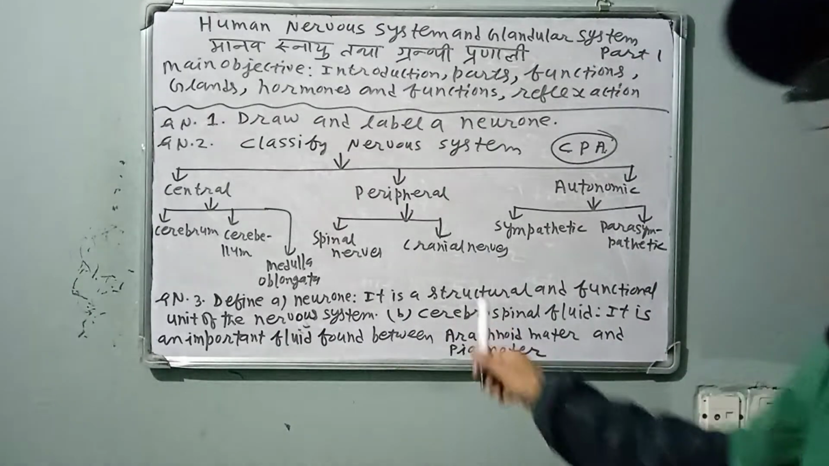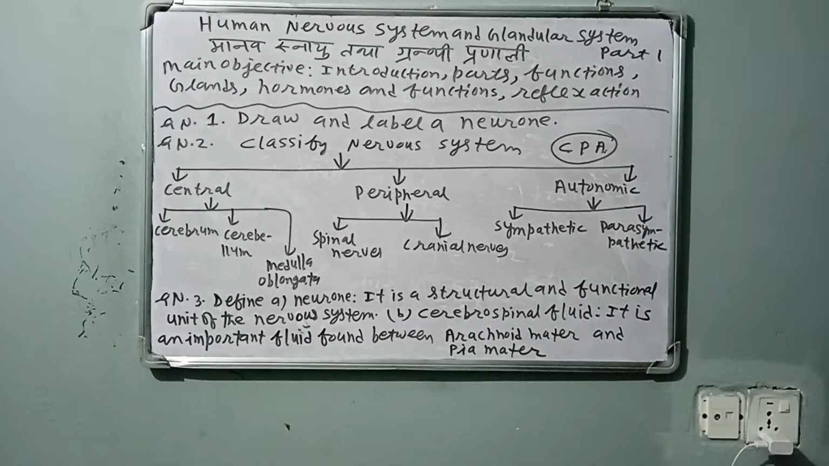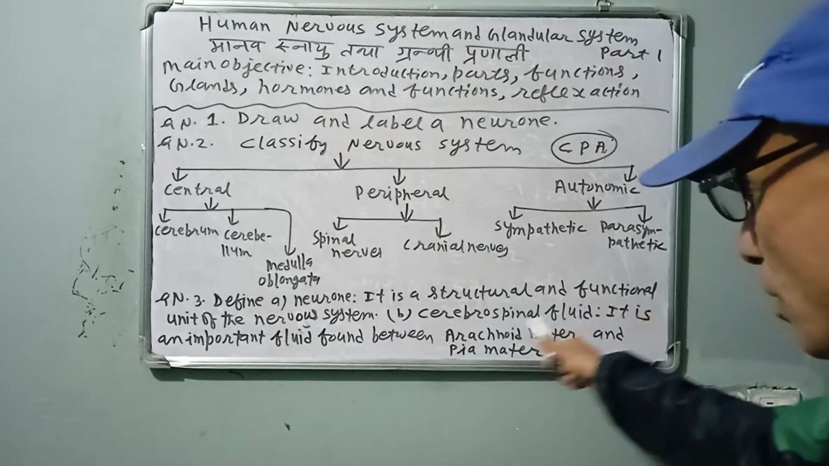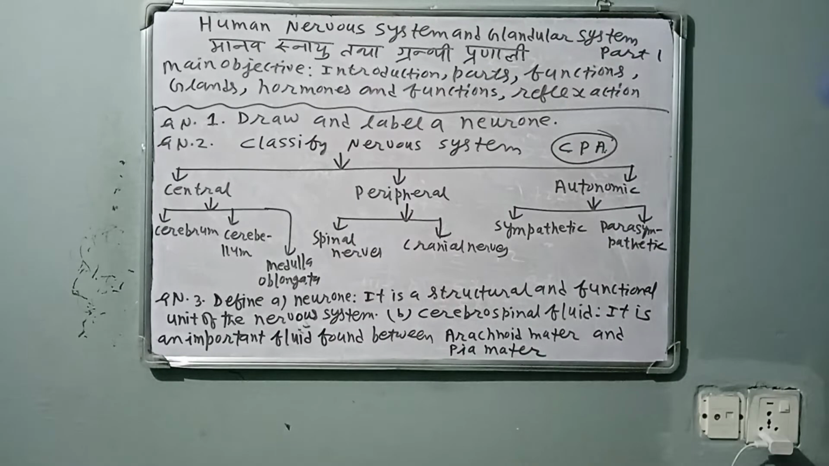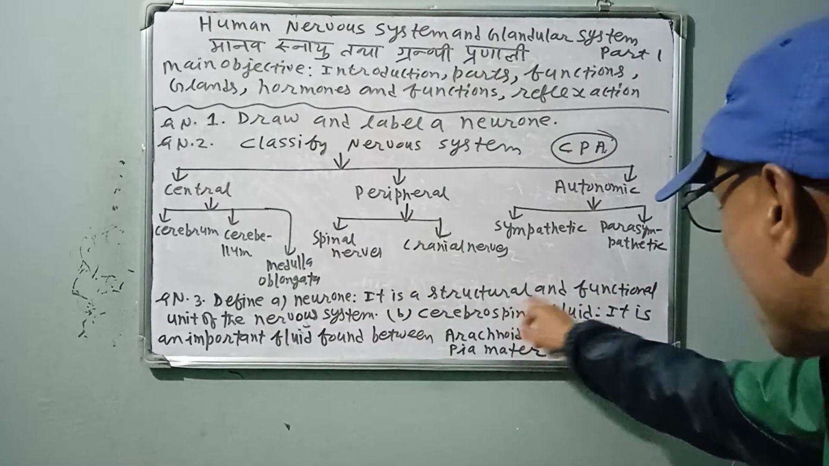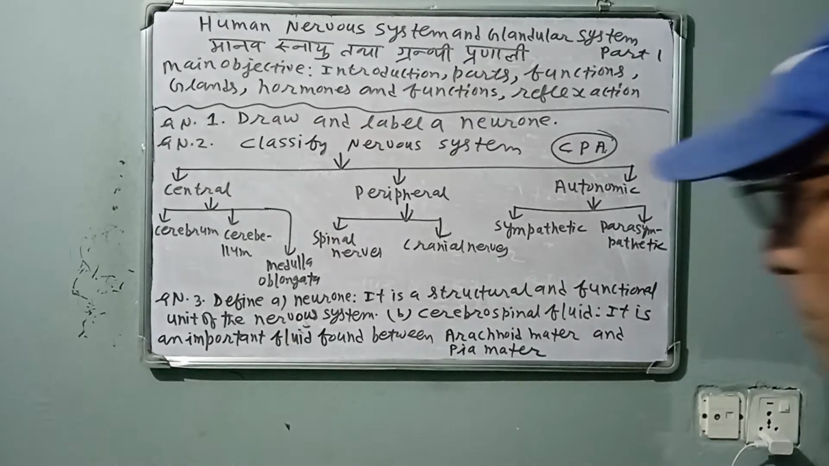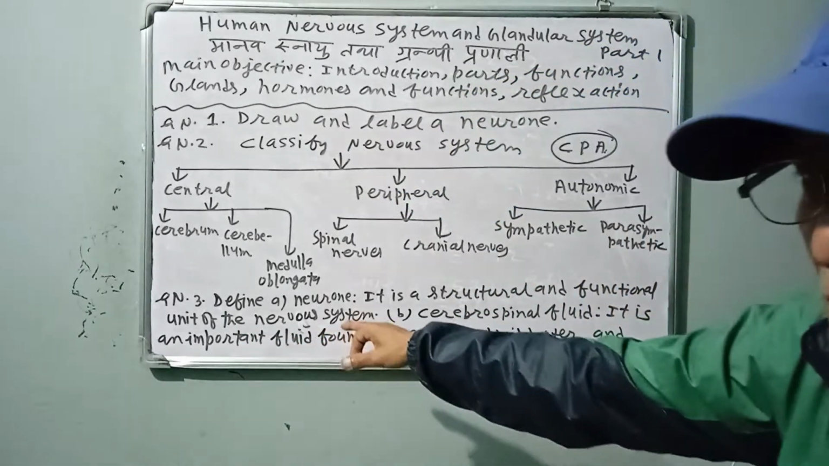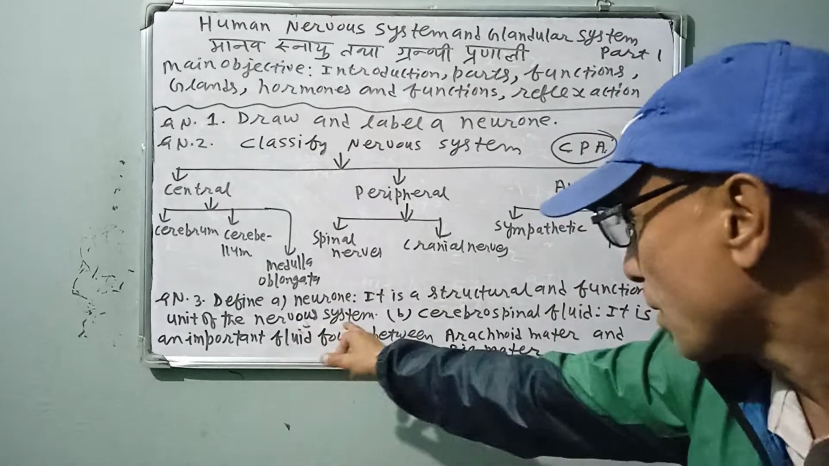Structural means it has some parts like cell body, dendrite, dendron or axon. Functional unit of the nervous system. Here structural means two or three parts, and functional means it does different functions. It helps in the nervous system. Functional unit of the nervous system.